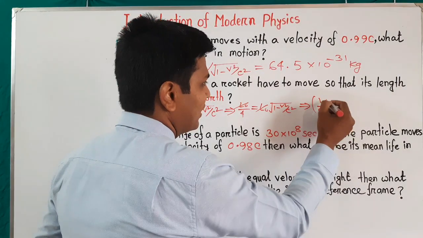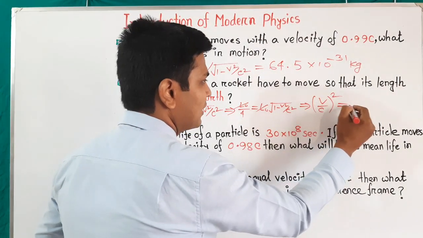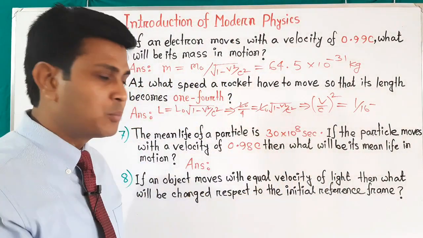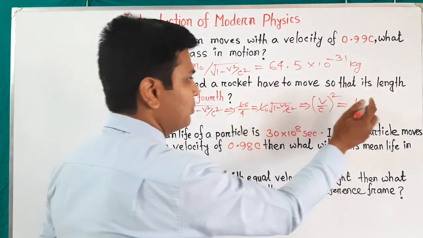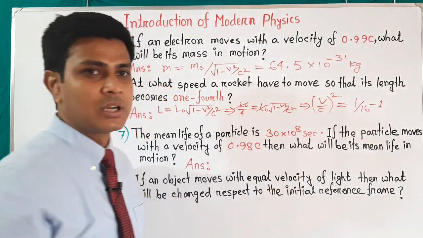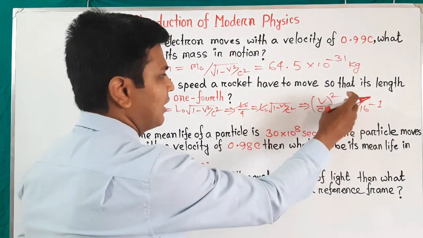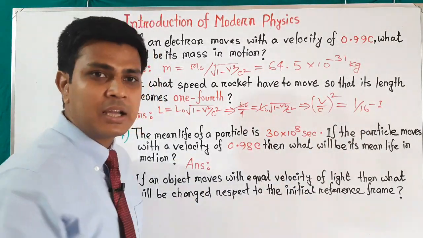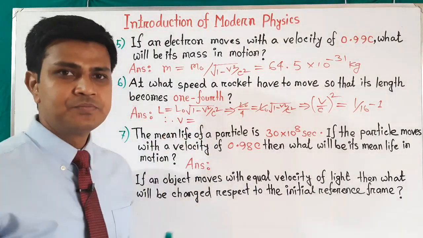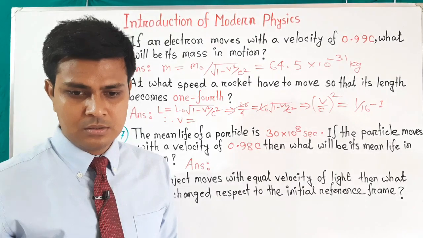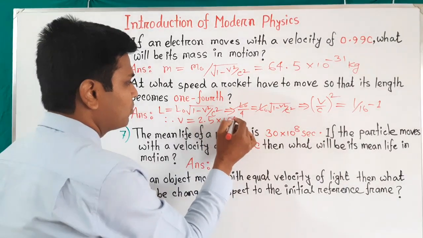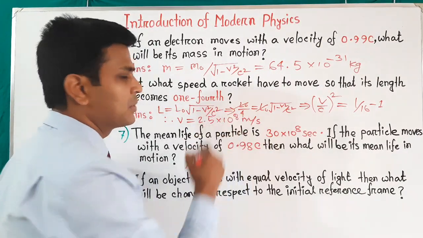and we have remained here 1 by c whole square, and if we change the position of 1 from the left side to the right side, it will be subtracted with this expression, that is 1 by 16 minus 1. Then finally, after calculating this equation, we can calculate the value of v, and that value will be v equals 2.5 into 10 to the power 8 meter per second.